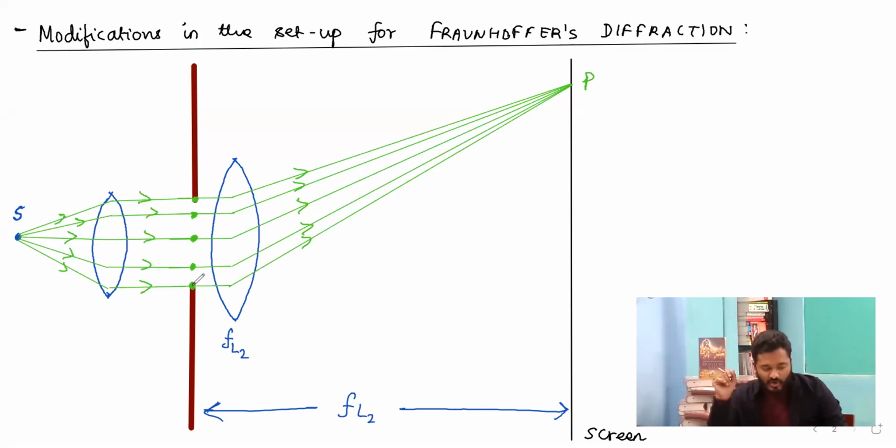Now, in order to analyze the diffraction of light using this particular arrangement, we are making the following mathematical facts over here. So we are understanding the analysis of diffraction.